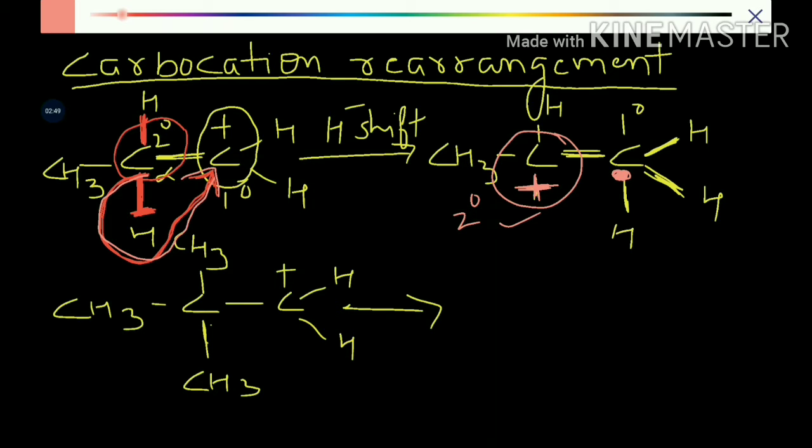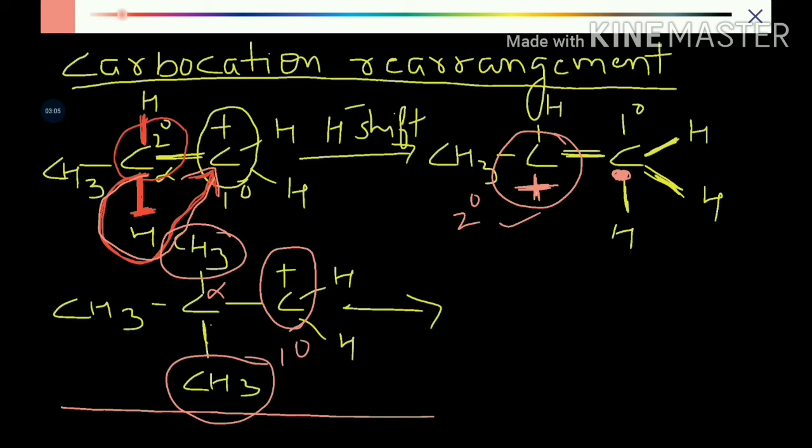Similarly, let's take the case number 2. In the second case, we again have a carbocation which is primary in nature, and on the adjacent alpha position we don't have any hydrogen, we have only two methyl groups. Now we don't have any option. Instead of hydride, that is H minus, CH3 minus will shift. So CH3 has its own electron, and this electron belongs to carbon, which shifts to the primary carbocation.